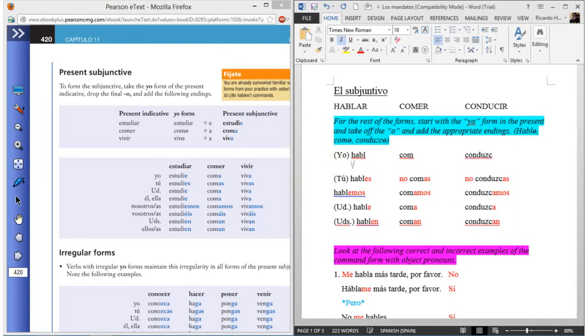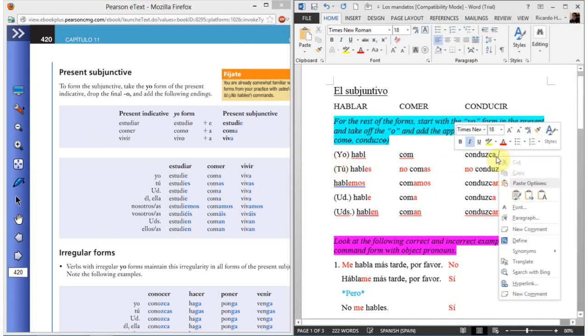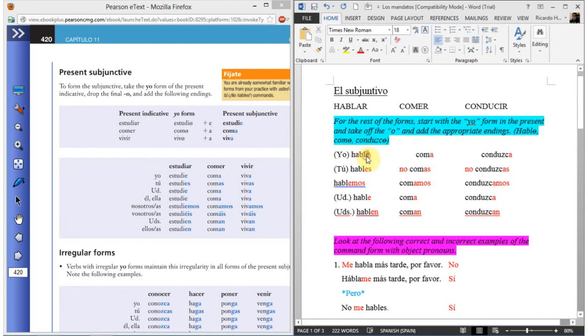Really, if you already know the commands, you will know the subjunctive, or at least how to form it. The meaning is still not that clear, but that's all you have to do to form it. You have this same sheet that I sent to you. Why don't you do the same thing to your document and then save it under a different name?